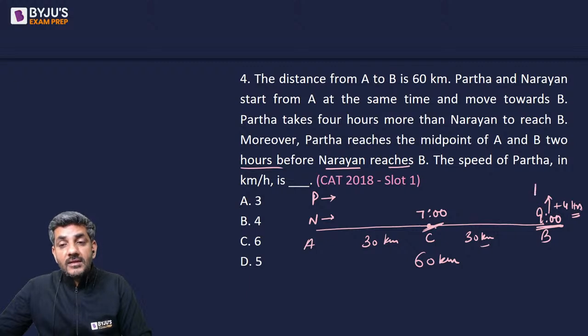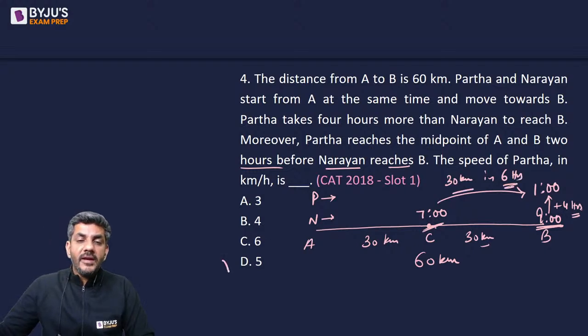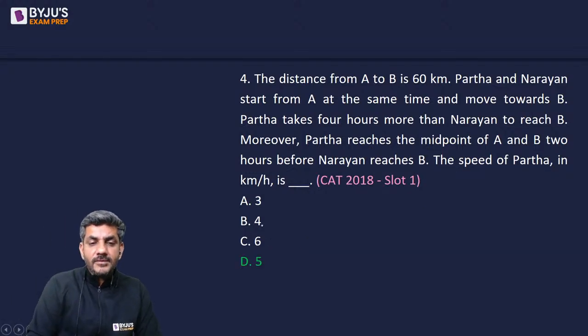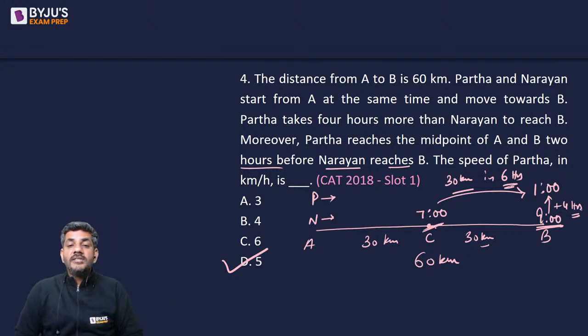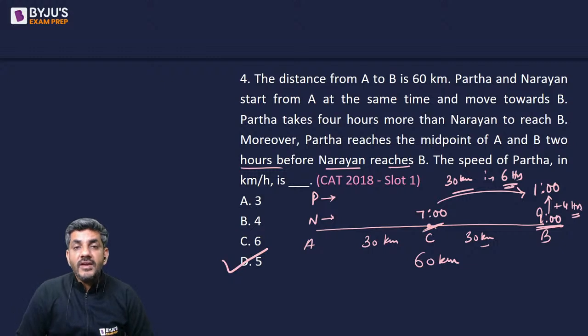तो यहां पे Partha पहुंच रहा है at 1 o'clock, that is 4 hours after 9. So ultimately, Partha is covering this 30 kilometers in only 6 hours. 6 hours में 30 कर रहा है तो स्पीड आ गई 5 किलोमीटर पर आवर. यही तो क्वेश्चन आपसे पूछ रहा है. What is the speed of Partha in kilometers per hour? That comes out to be 5 kilometer per hour.